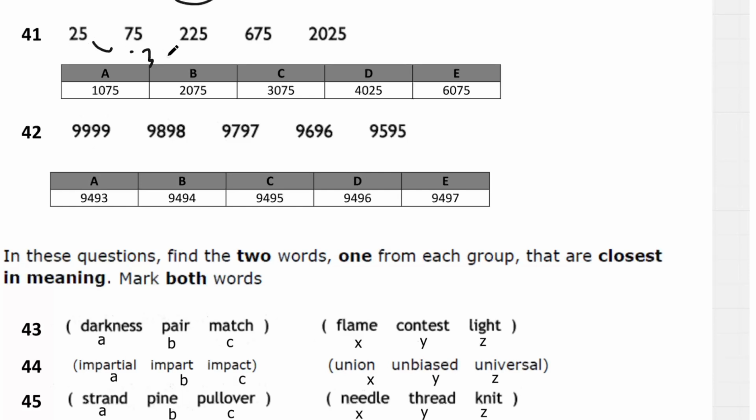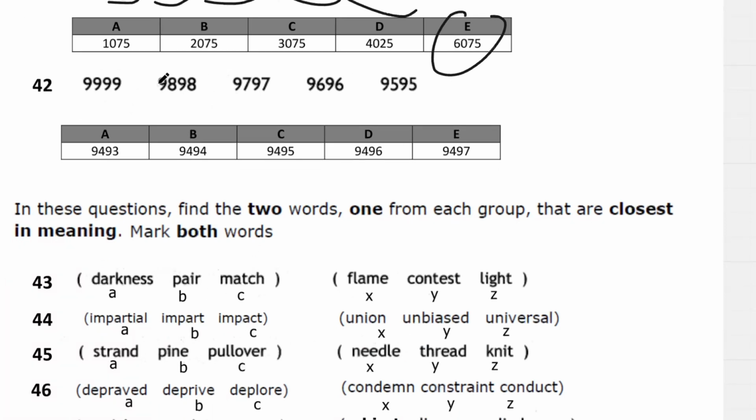This is times by 3 times by 5. And this will be 25 times by 3, 25 times by 5. Or rather, this is times by 3 times by 3. When you times this by 3, you then have to multiply by 3 and then multiply it by 3 one more time. You get 6075,